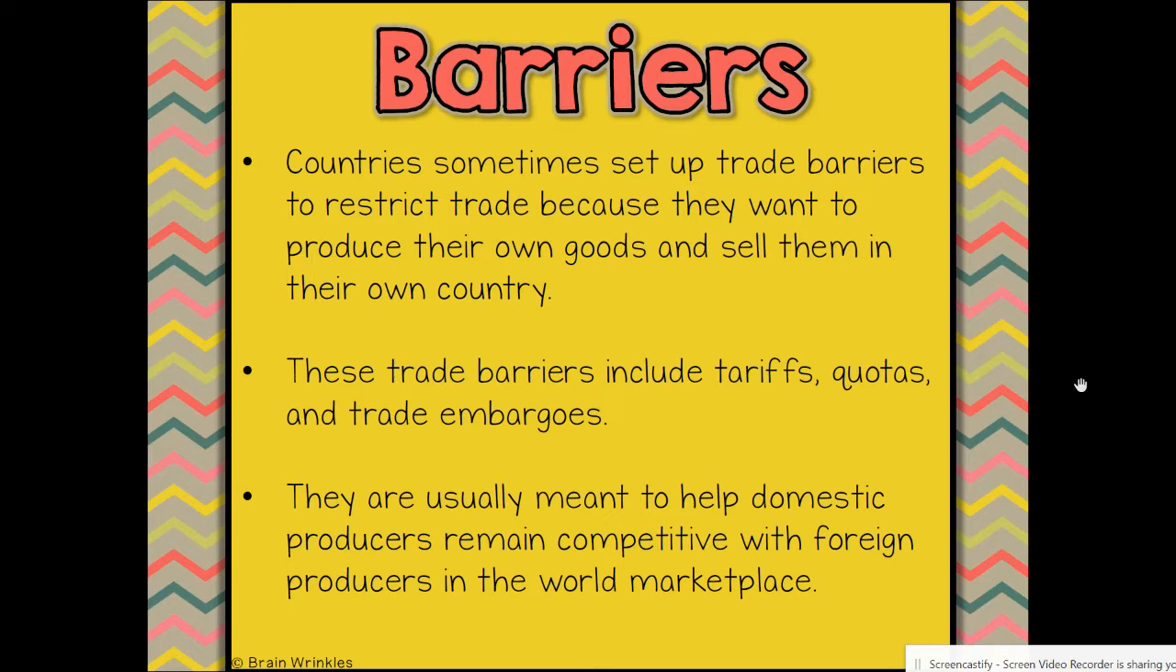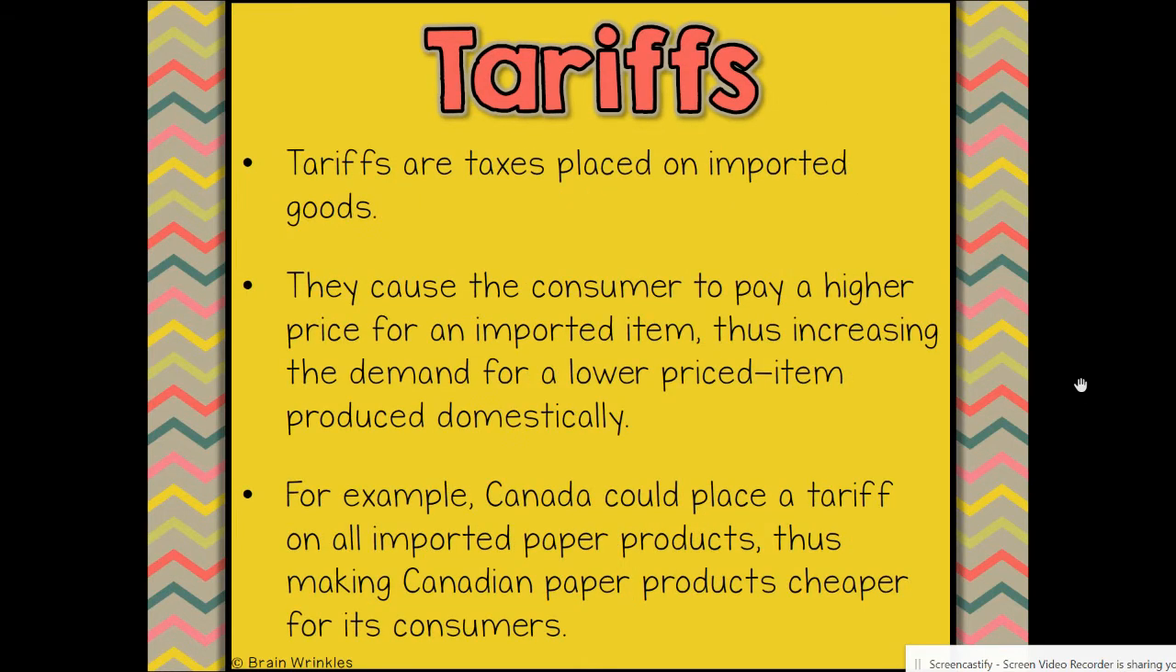All right, barriers. Countries sometimes have to set up trade barriers to restrict trade because they want to produce their own goods and sell them in their own country. These trade barriers are political and they're called tariffs, quotas, and trade embargoes. They're usually meant to help domestic producers remain competitive with foreign producers in the world marketplace. And we've talked about these a lot. It's a nice little review for you.